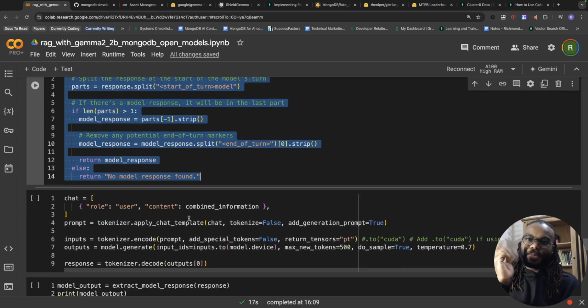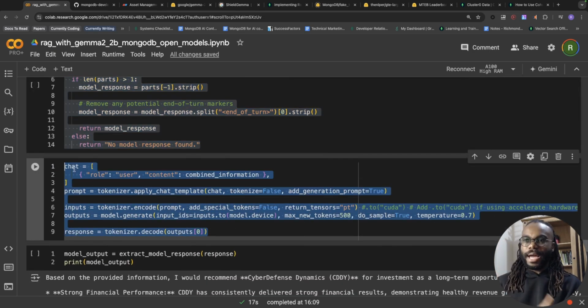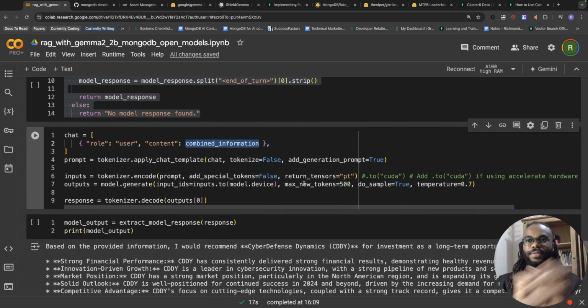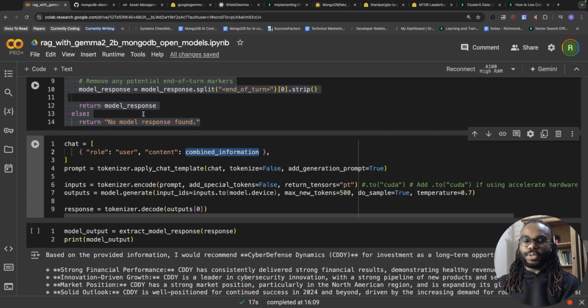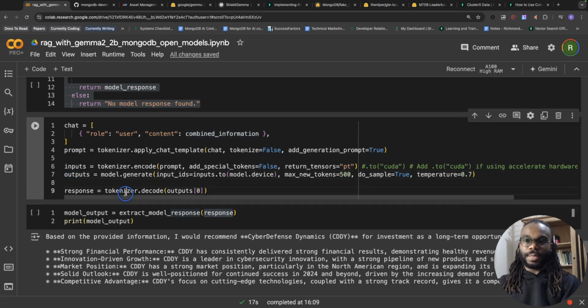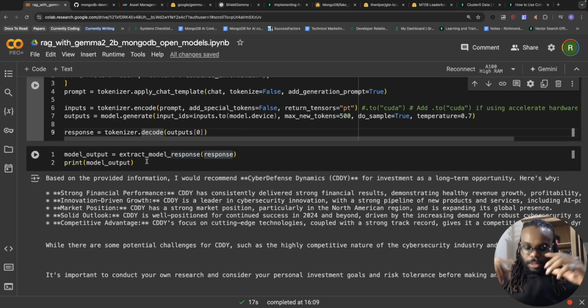Back to the code. So now we're going to specify a chat variable that has a dictionary of the role, which is user, and also the content, which is the combined information that we had previously. All of this is then going to get passed into Gemma 2. And we're going to use our extract model function to extract the response from Gemma 2. The response will be tokenized as well, so we'll decode it because it's going to come in numerical form, and then we need to revert it back to text.